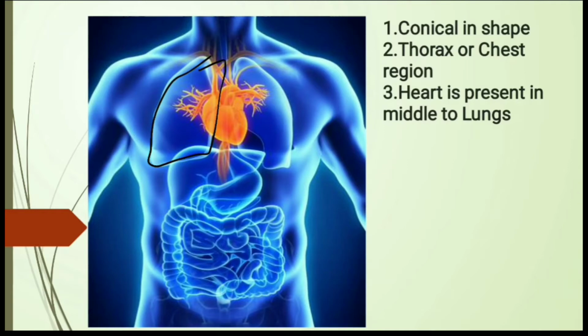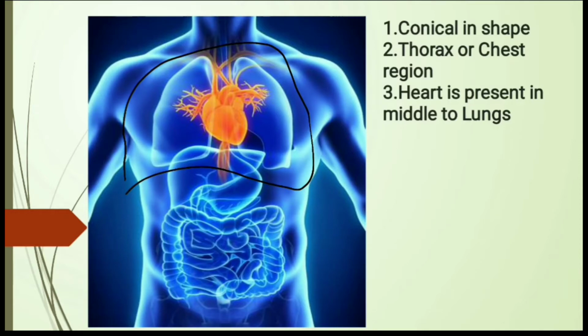If I ask where the lungs are present in our body, you reply that they are present in the thoracic region or chest region, and this comes under position.